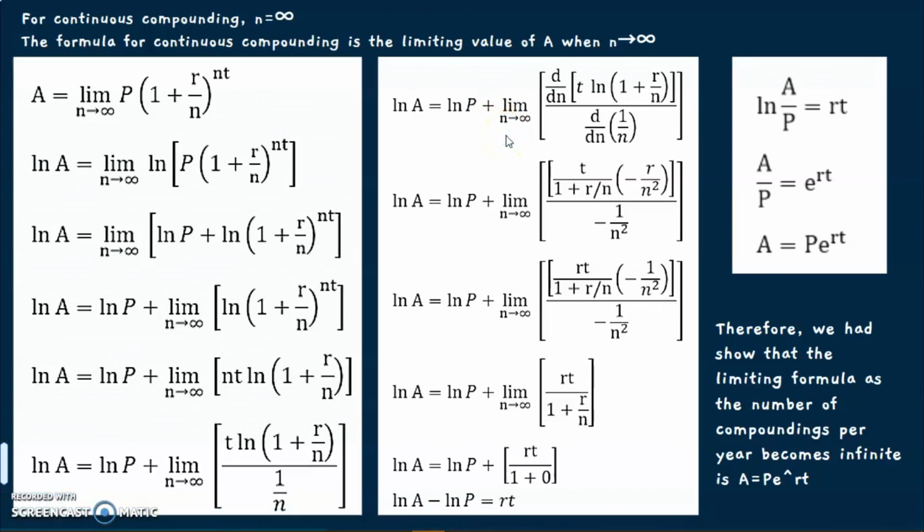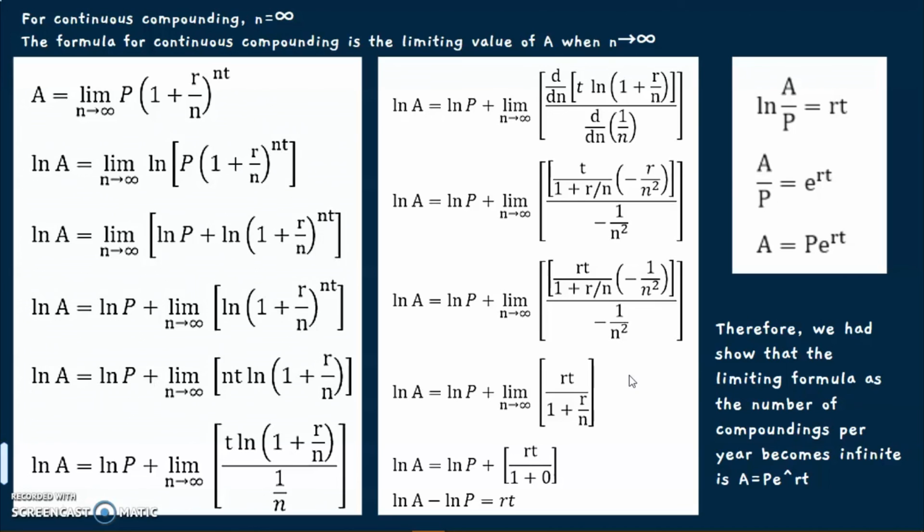Then the limit on the right hand side follows the intermediate form, which is 0 per 0. So we can use the L'Hopital rule, which is taking the derivative of both the numerator and denominator with respect to n. And then we simplify the limit, it will become rt divided by 1 plus r per n. After limiting the function, it will become rt divided by 1.